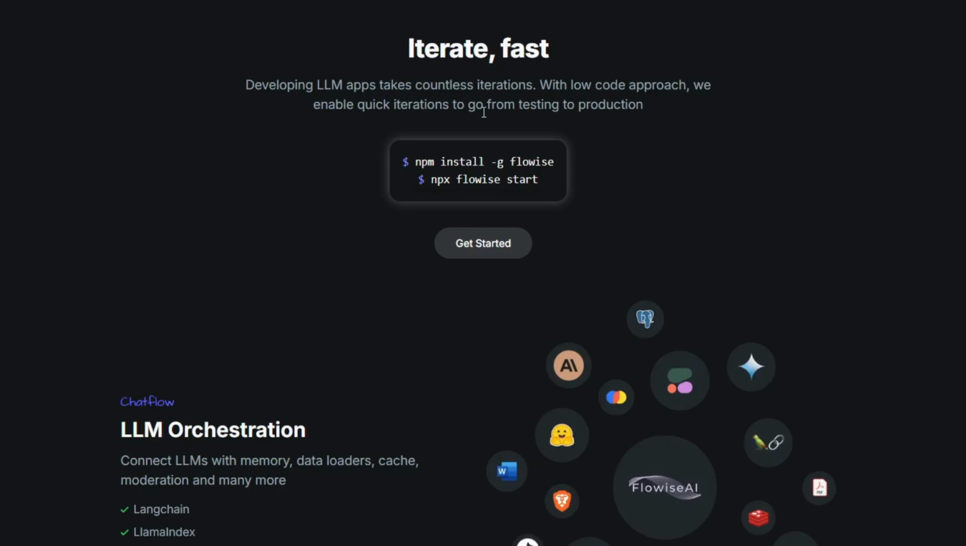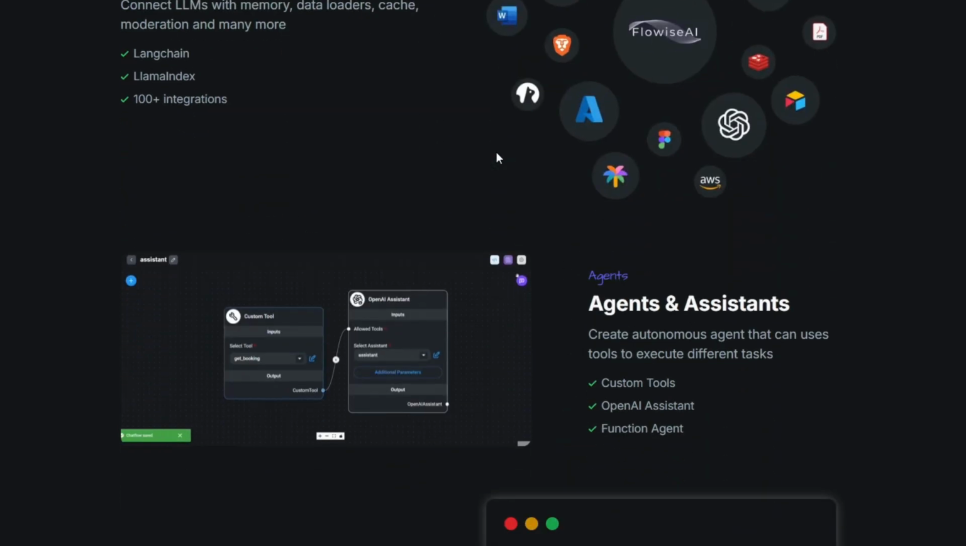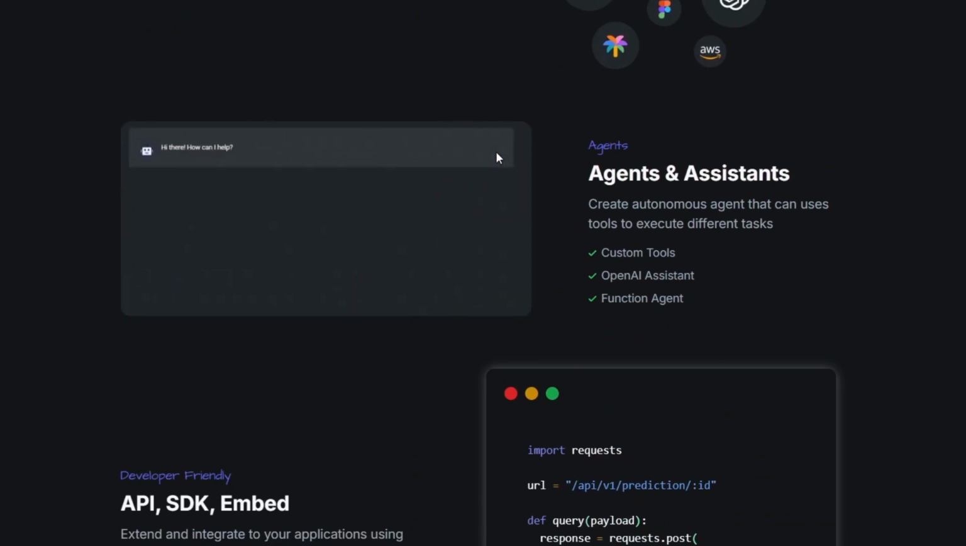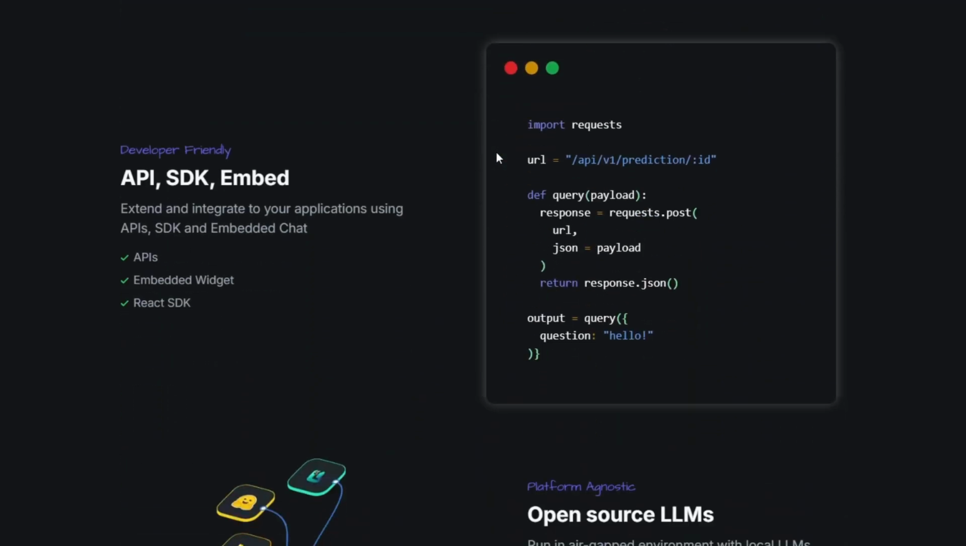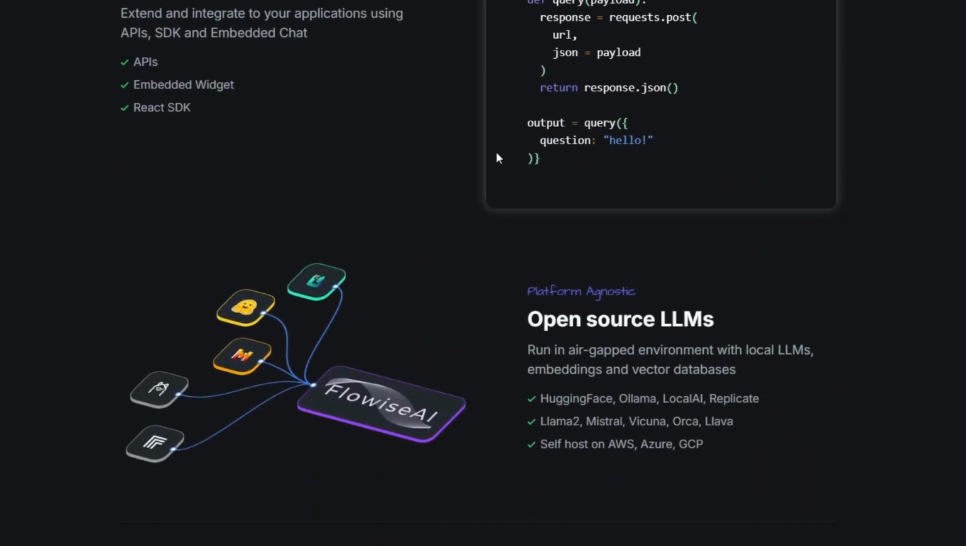Now, Flowise, on the other hand, is a no-code UI specifically designed for working with LangChain and building AI-driven workflows. It's perfect for developers or businesses looking to integrate large language models and AI into their operations seamlessly.